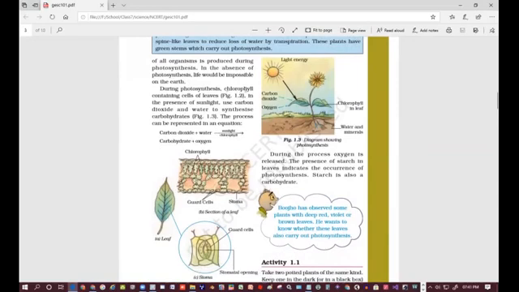The presence of starch in leaves indicates the occurrence of photosynthesis. Starch is also a carbohydrate.